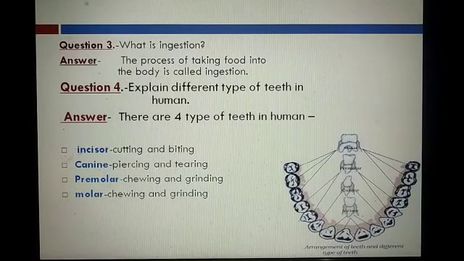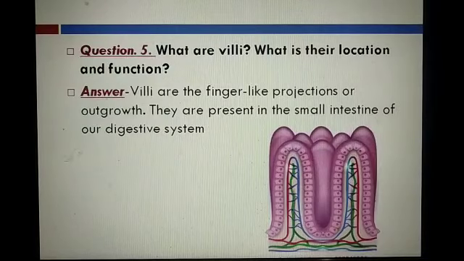Sometimes the question is, what is the work of incisor? Cutting and biting. And sometimes the question is, which teeth are doing the function of cutting and biting? Then you say incisor.